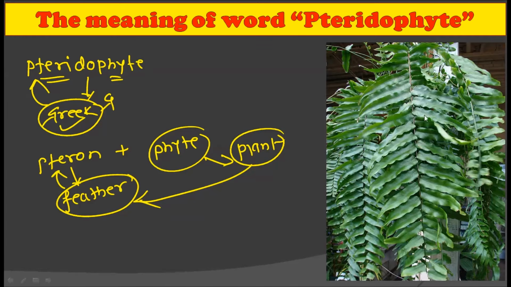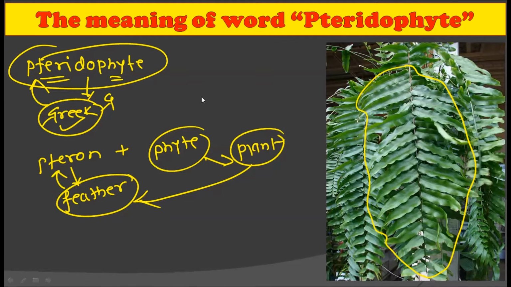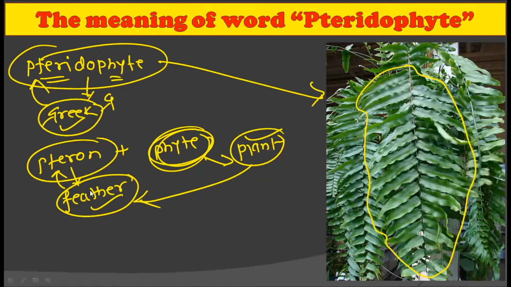You can observe in this picture, these leaves and the shape of this whole leaflet is like the feather of a bird. That is why the name Pteridophyta is given to these plants. The plant which has a feather-like structure, such plants are called the pteridophyte, and that is why this term is given to this particular group of plants.